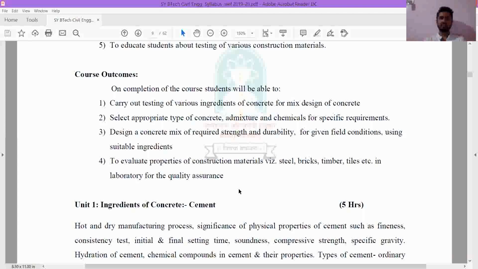Okay, the first outcome is to carry out testing of various ingredients of concrete for mix design of concrete. I told you in the objective we are going to study the methods of mix design, and what the quantities will be, all those things. So here we are going to do the testing of various ingredients of concrete.